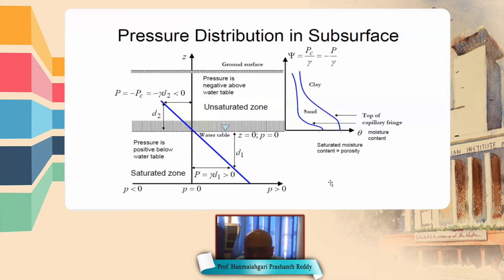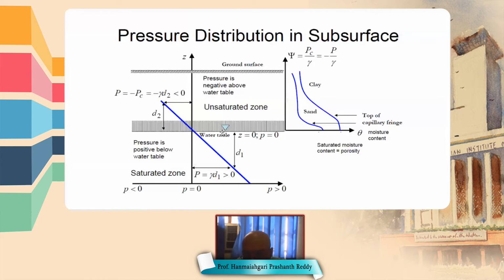So let's see how the pressure is distributed in the subsurface. In this figure, the vertical axis is Z, that is the depth, and the horizontal axis is the pressure. You see the top horizontal line represents the ground surface, and below this line is all soil medium. Inside the soil medium, at a certain depth, there is the water table.